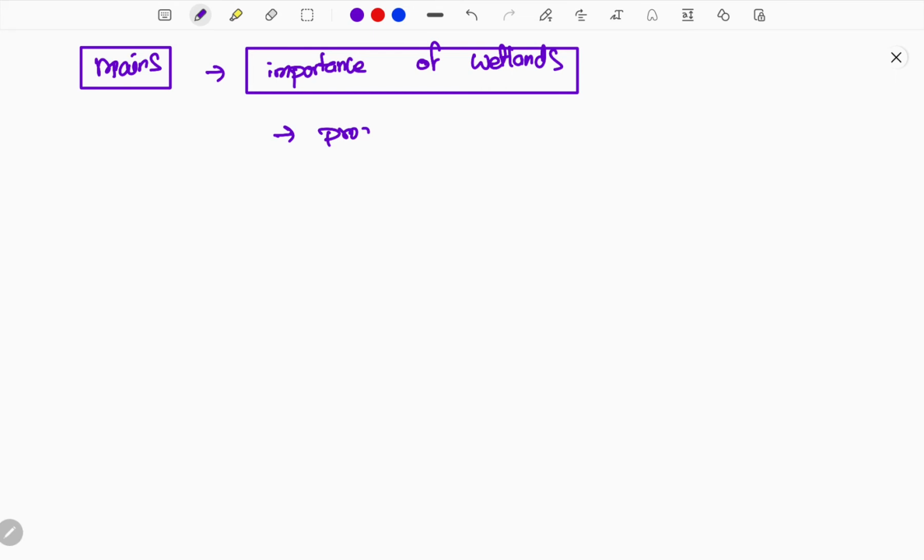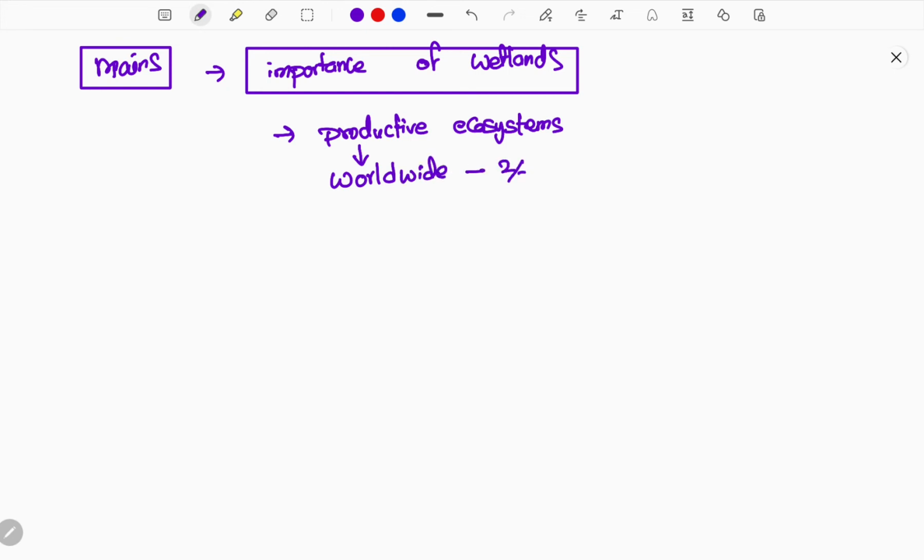Wetlands are productive. Productive means they can provide food and different types of livelihood, being highly and economically productive. I'll provide an example so that you clearly understand how productive they are.